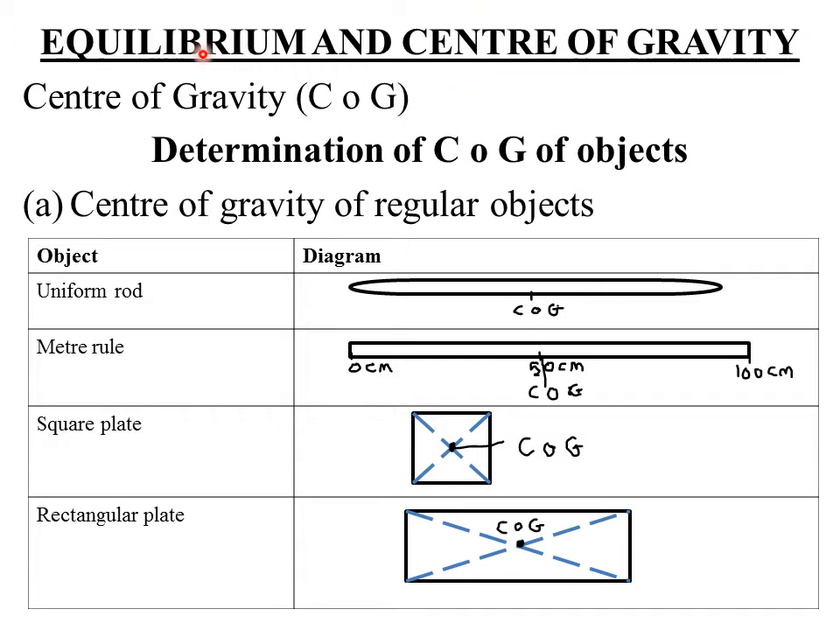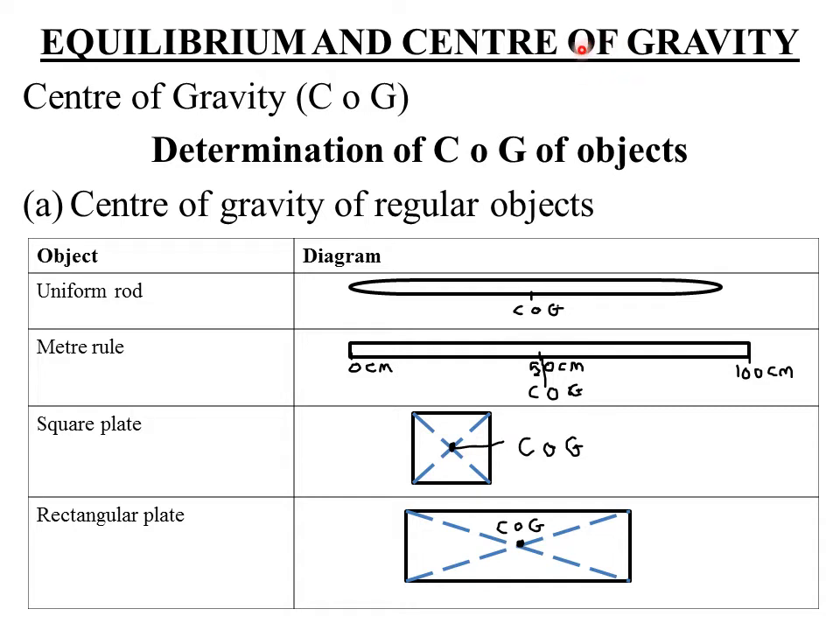So today we are looking at equilibrium and center of gravity. The word equilibrium simply is derived from the word equal. So when we say two or more things are at equilibrium, we mean they are in a state of balance or they are equal to each other. For example, in our previous topic, we stated the principle of moments, which said that at equilibrium, the sum of clockwise moments is equal to the sum of anti-clockwise moments. So when we talk of equilibrium, we simply mean a state of balance.